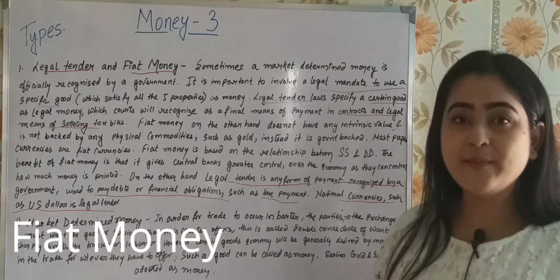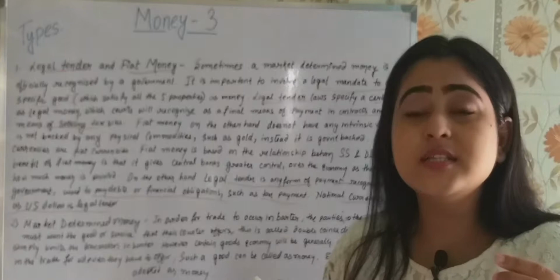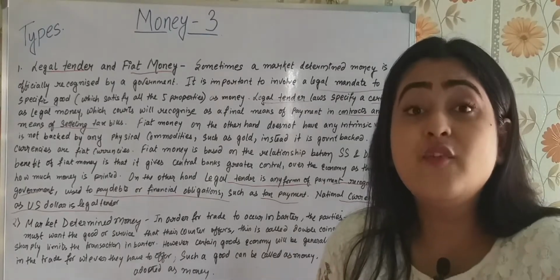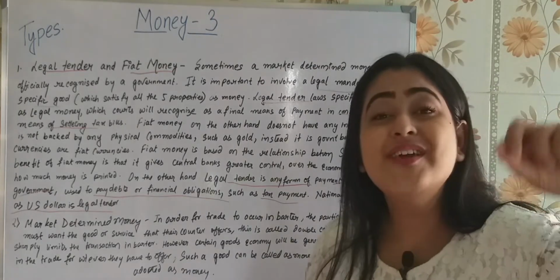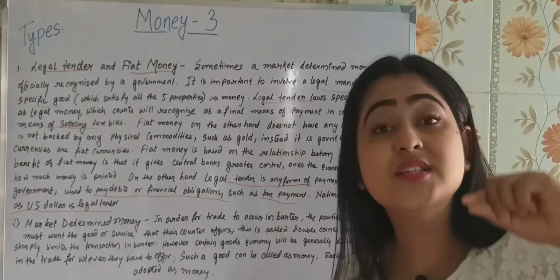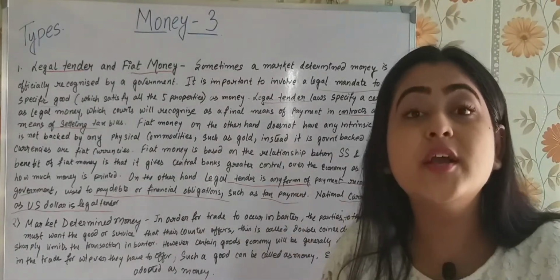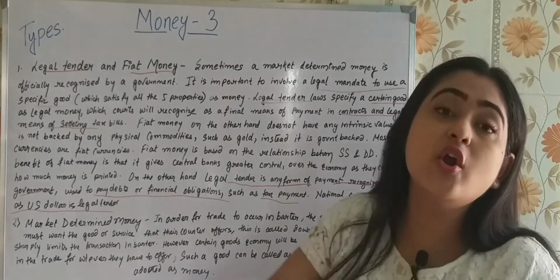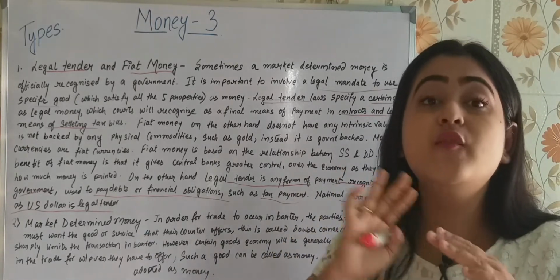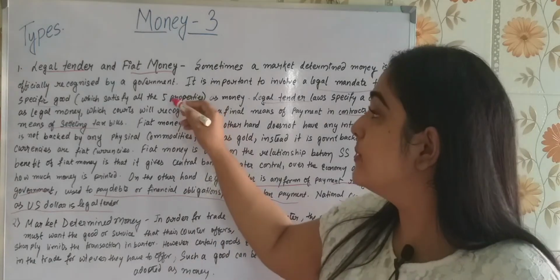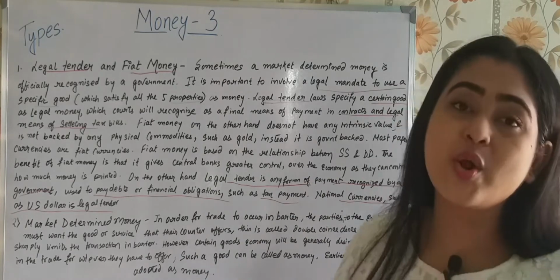But what is fiat money? Fiat money is something which is considered a form of money by order. What does it imply? Under specific circumstances, the government tells that yes, this can be recognized as a medium of exchange, something which is going to fulfill all the 5 properties. These 5 basic properties of money are very important. Then it is called fiat money.